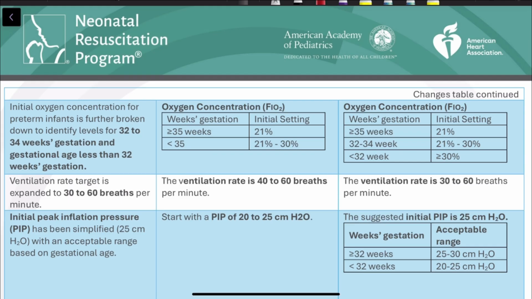Then the next change is regarding the oxygen concentration or FiO2. Initial oxygen concentration for preterm infants is further broken down to identify levels for 32 to 34 weeks of gestation and gestational age less than 32 weeks. So for more than or equal to 35 weeks of gestation, initial setting is 21% FiO2. Then for 32 to 34 weeks of gestation, you have to start from 21 to 30% FiO2. For less than 32 weeks, you have to start from more than or equal to 30% FiO2.